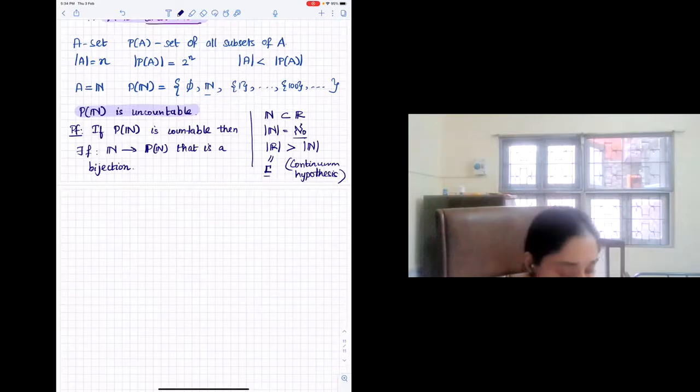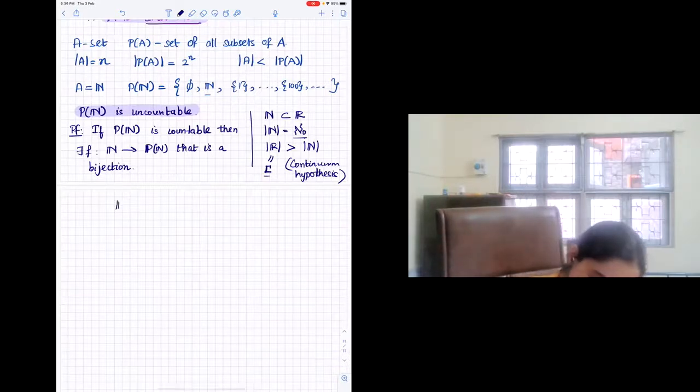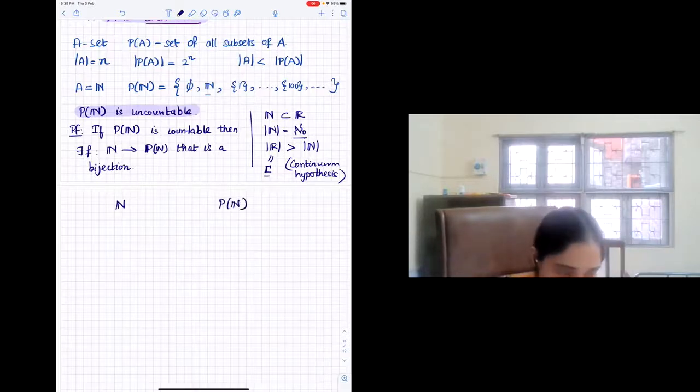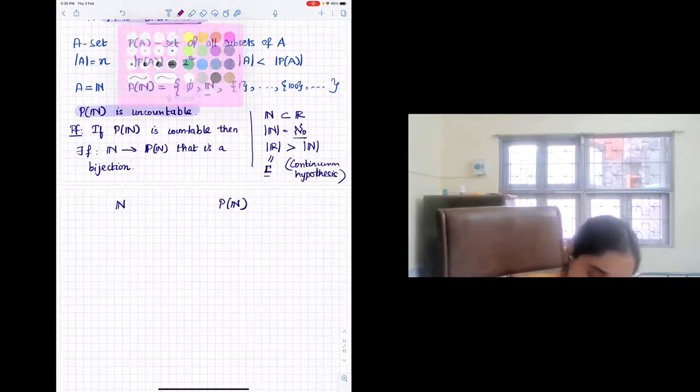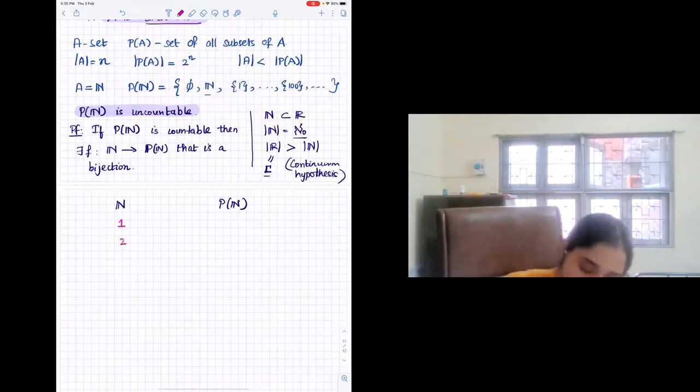So they both have the same cardinality. On one side you have the set of natural numbers, on the other side you have all the subsets of natural numbers, and you give a one-to-one correspondence between these. So you have natural numbers 1, 2, 3, 4, 5, and so on. And here you have some sets.